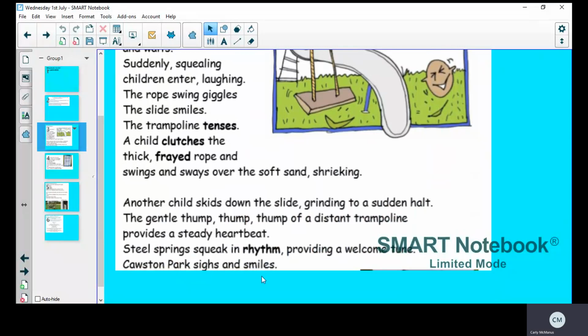Now again, we've got sighs and smiles here. They're both S's, but they're not next to one another because there's an and in the middle of it, so that wouldn't be alliteration. So they have to be together. I'm not going to point out the alliteration because we've done alliteration before in class, so you should know what it is. If you want to pause the video now and write down any alliteration you can see in this verse, then do that, please.